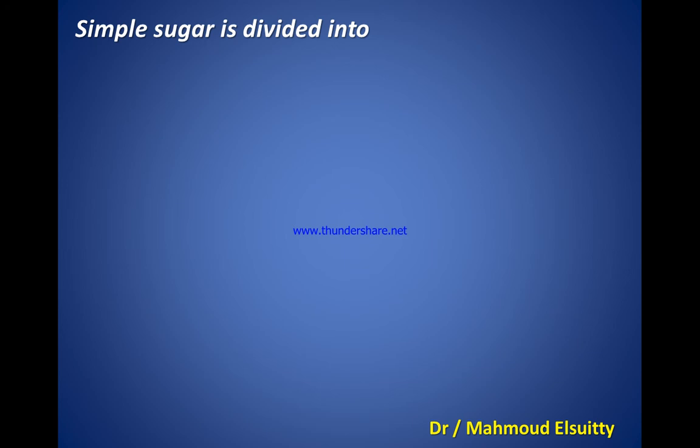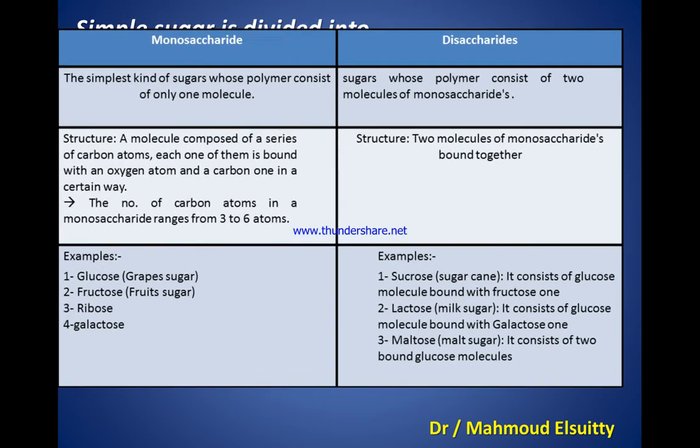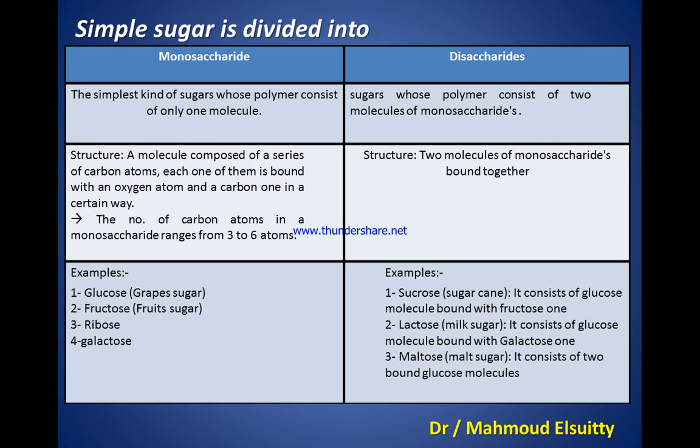Simple sugar is divided into monosaccharides and disaccharides. What is the meaning of monosaccharides? Mono equals one sugar or one saccharide, the simplest kind of sugar whose polymer consists of only one molecule.